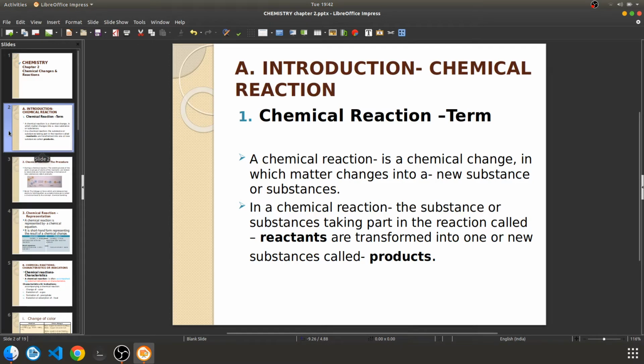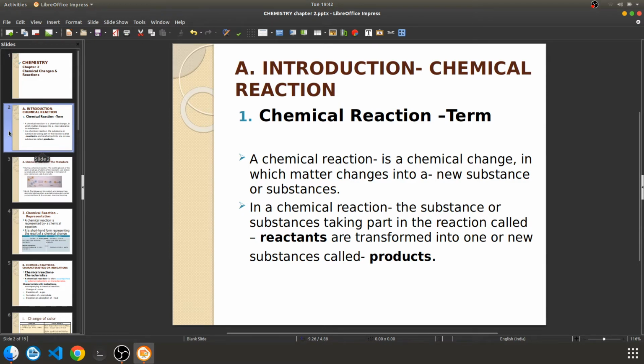So basically, what are chemical reactions? A chemical reaction is a chemical change. You all have known, right? Two types of changes are there: chemical change and physical change. When a chemical change occurs, the properties of the substance will change, isn't it? Those are permanent changes which cannot be brought back, isn't it?